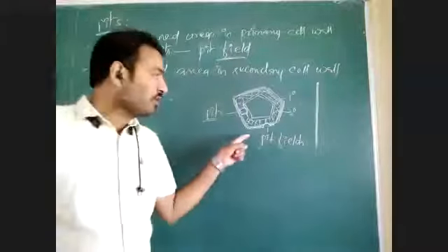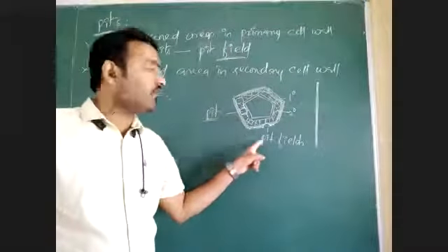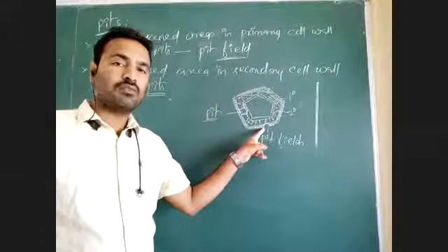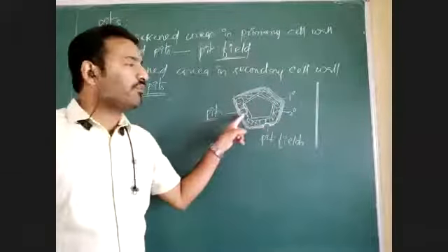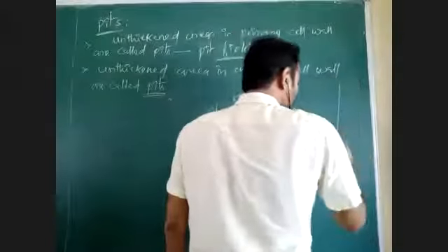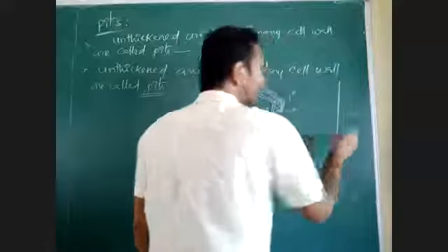Less deposition of cell wall in the primary cell wall will form a pit field. Less deposition of cell wall in the secondary cell wall will form what? A pit.